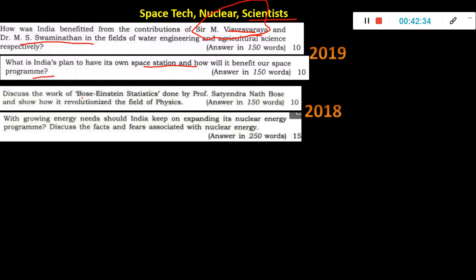Discuss the work of Bose-Einstein statistics. So this one in prelims also it was asked. So it is important. It was important that year because again of some anniversary. But this year it can be something else. Like Stephen Hawking was predicted, but I don't know whether they have asked it. Okay, so this one is again a concept. If you have no idea, you cannot write it.